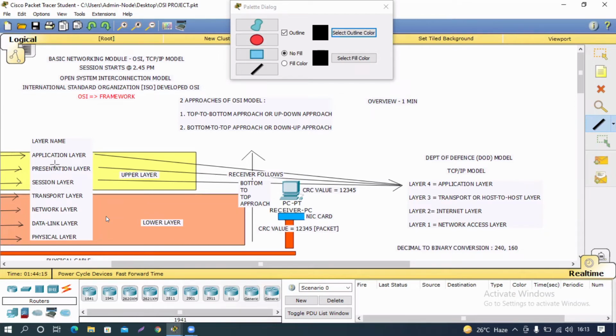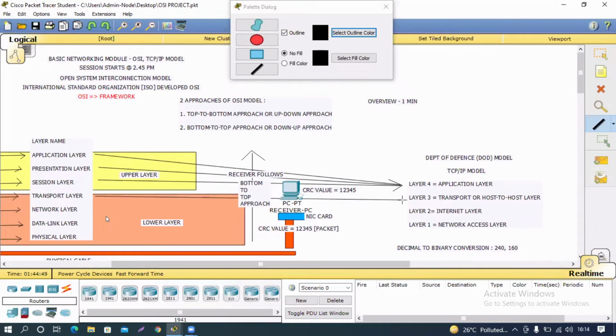That is why it is important to know OSI in order to understand how TCP/IP works. Every layer in the 7-layered model is available in this 4-layered model, developed by the US Department of Defense, DoD. It contains 4 layers.